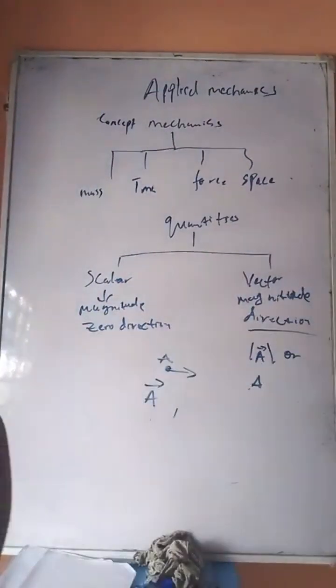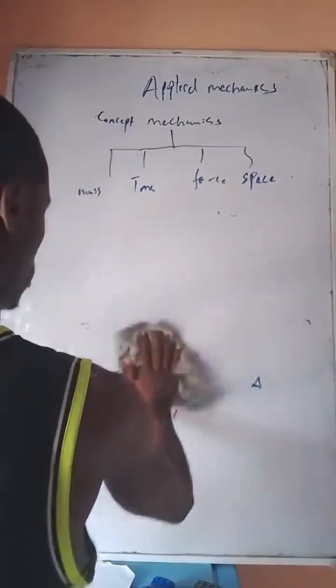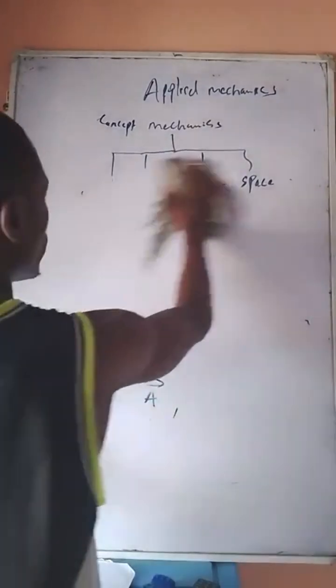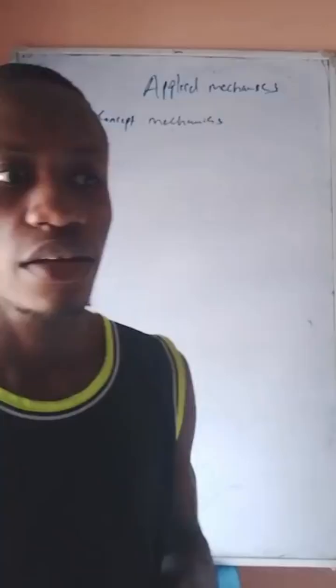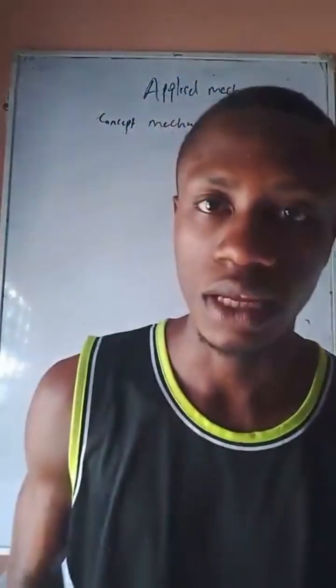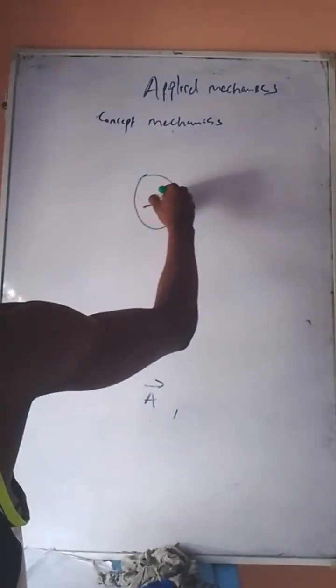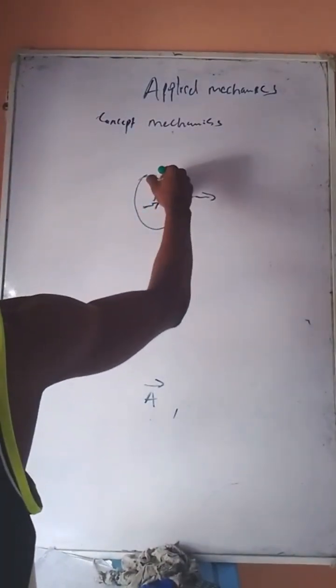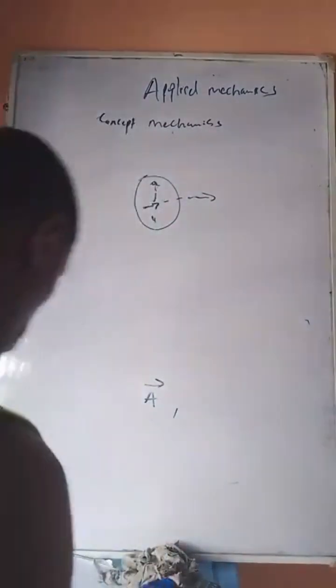Okay, moving on. So basically we are focusing on vectors now. What is a free vector? What do we understand by a free vector? Basically, free vectors are those vectors that have magnitude and direction and can move anywhere in space. Meaning, if this is a space, of course it has magnitude and direction. It will move anywhere in space. It can move like this, but in a specific direction. Alright.